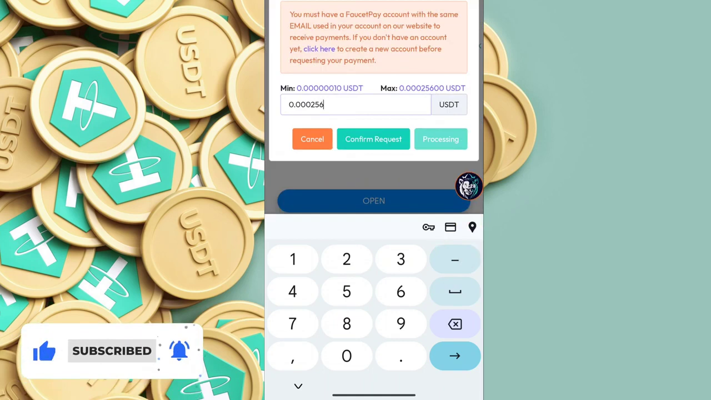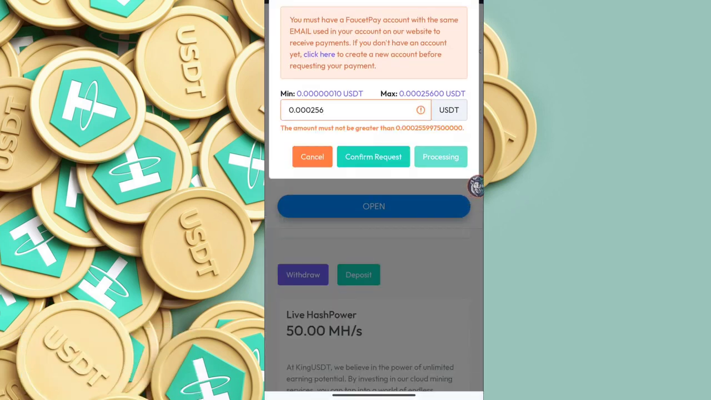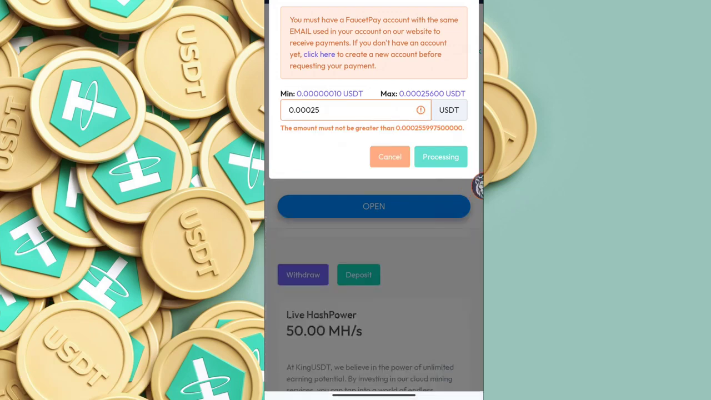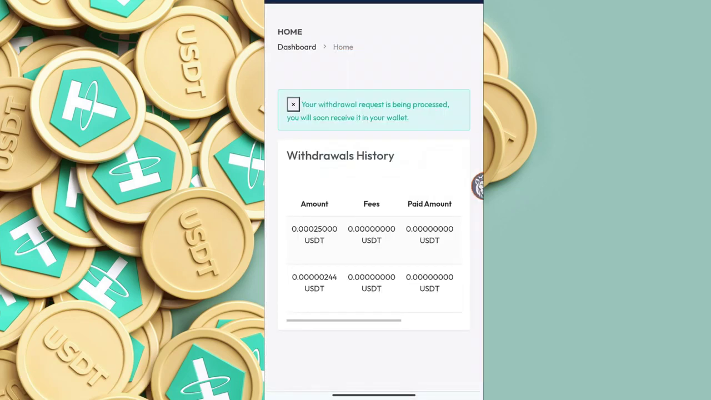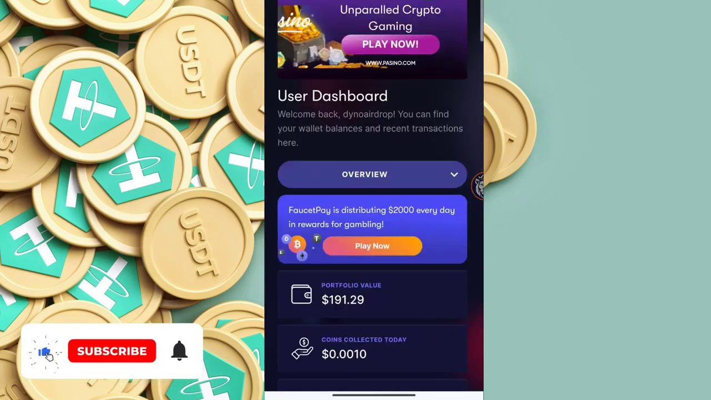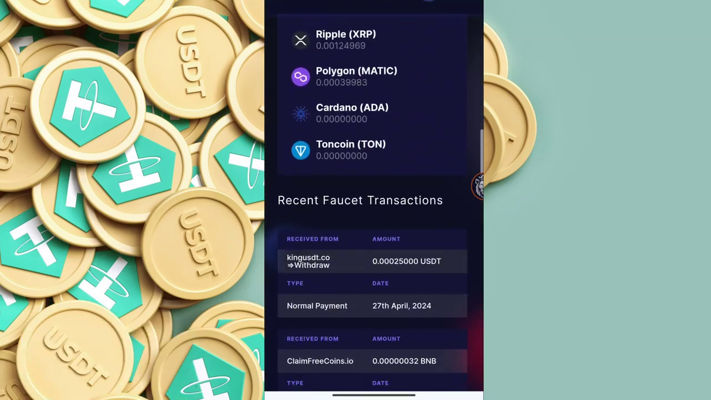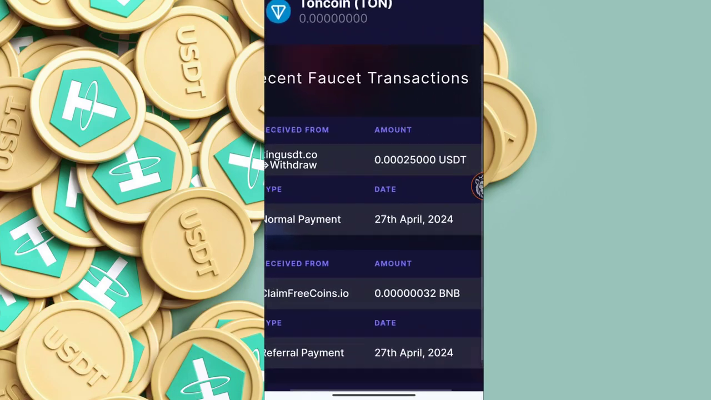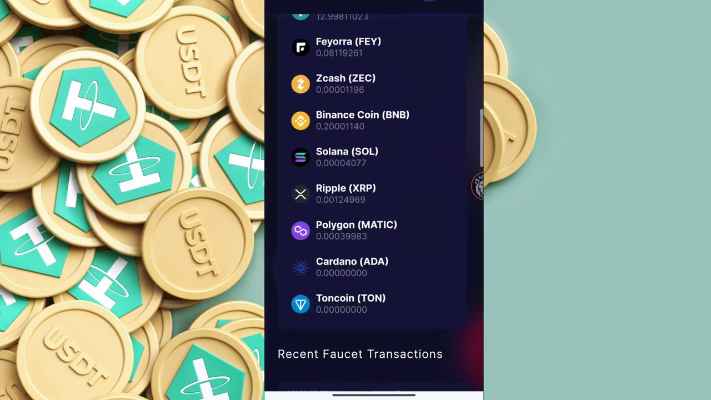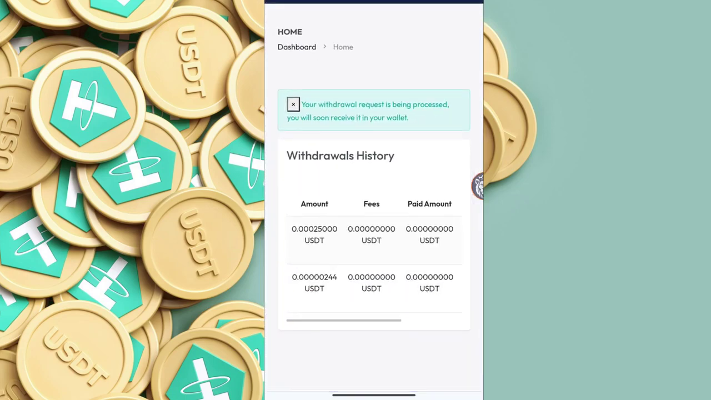Simply click on it. In front of you, yeah, the amount must not be bigger than that. Let me withdraw this much amount. I will click on confirm, and your withdrawal request is processed. You will soon receive it in your wallet. Now I will show you in my Faucet Pay wallet. Let me open it. So boom, guys, I have earned 0.00025 USDT in front of you very easily. Now you can also earn like this.